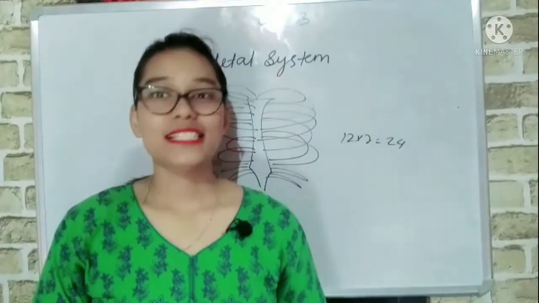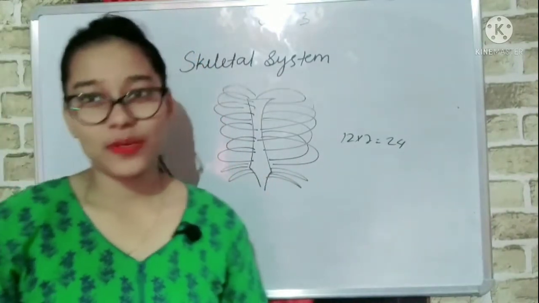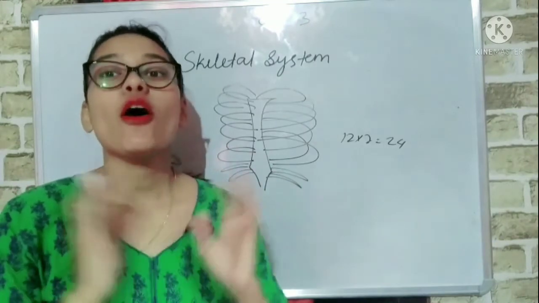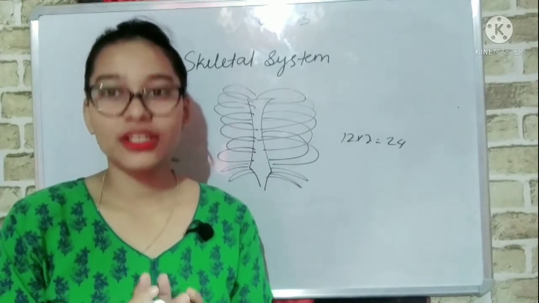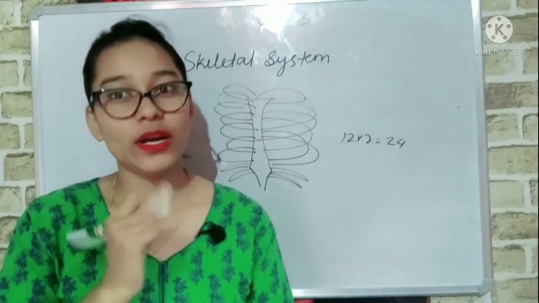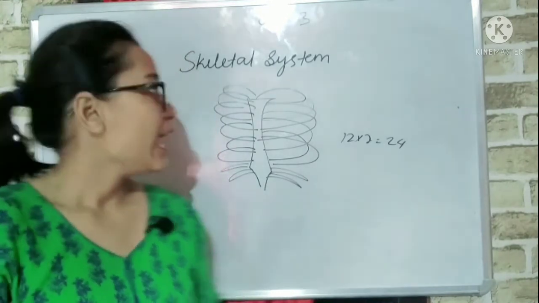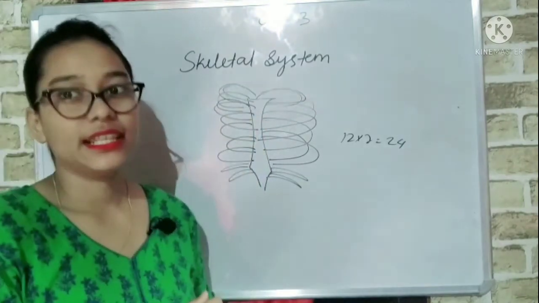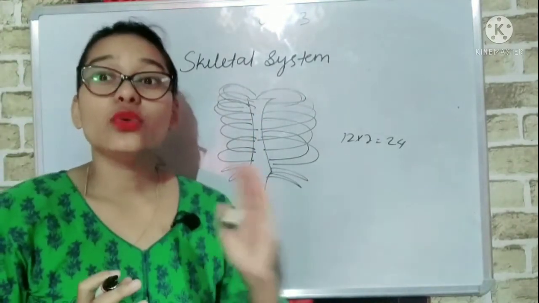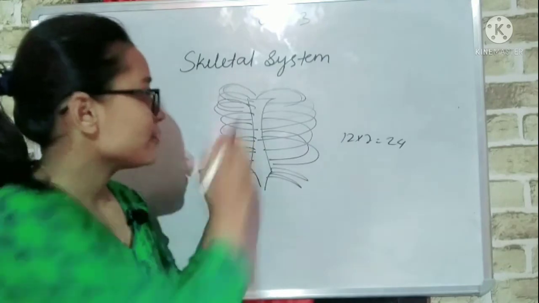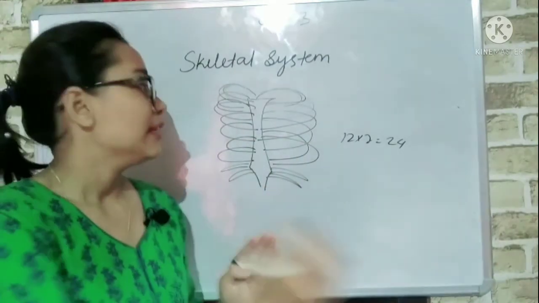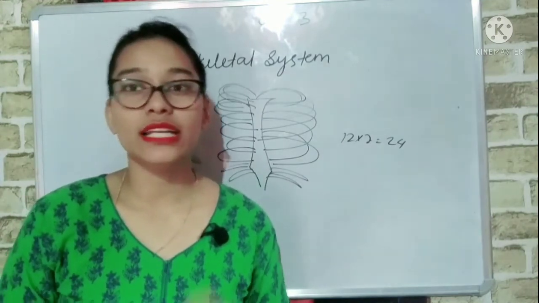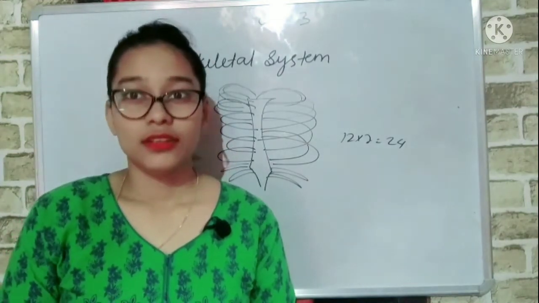Okay, students, now we will discuss the rib cage. You see the pairs of bone which form a cage-like structure near the chest area. This is called the rib cage, and the bones present here are called ribs. They are 12 pairs in total, which means 12 on each side. The main function of the rib cage is to protect our delicate organs like the lungs and heart.